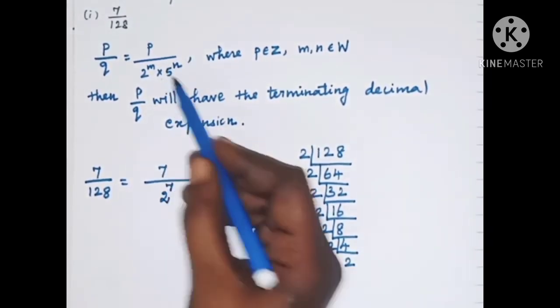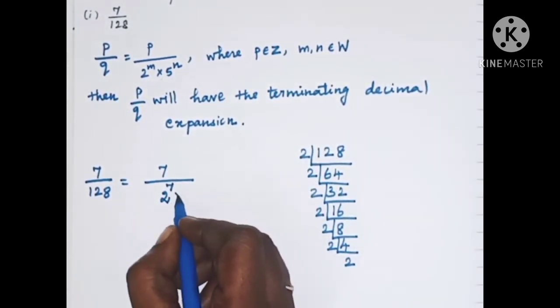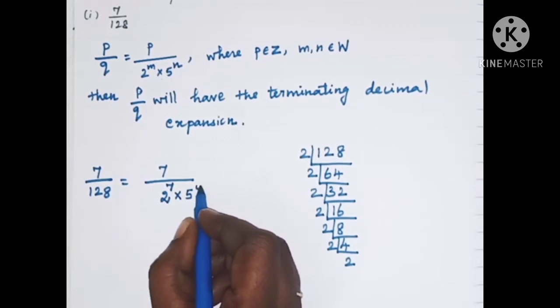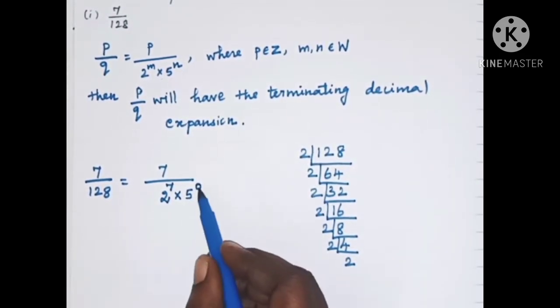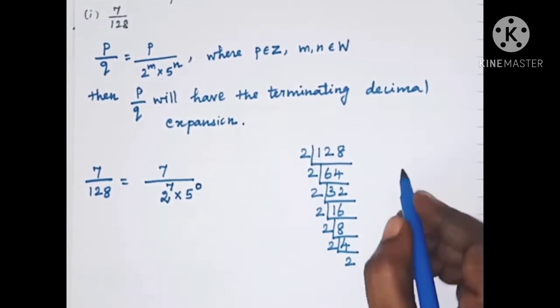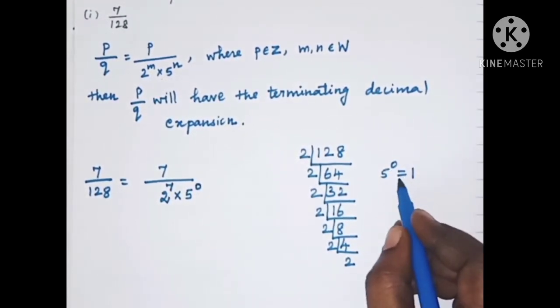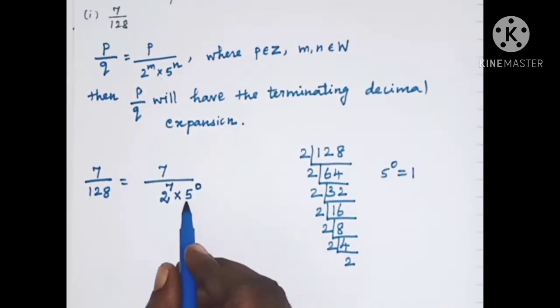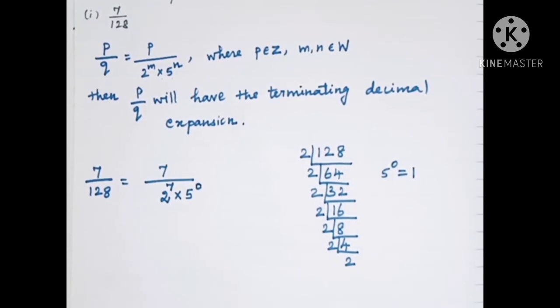But we didn't have any factor of 5, so we will write 5 power 0, because anything power 0 has the value 1. 5 power 0 is 1. So 1 into 2 power 7 is 2 power 7 alone. This will not change if we had 5 power 0 here.